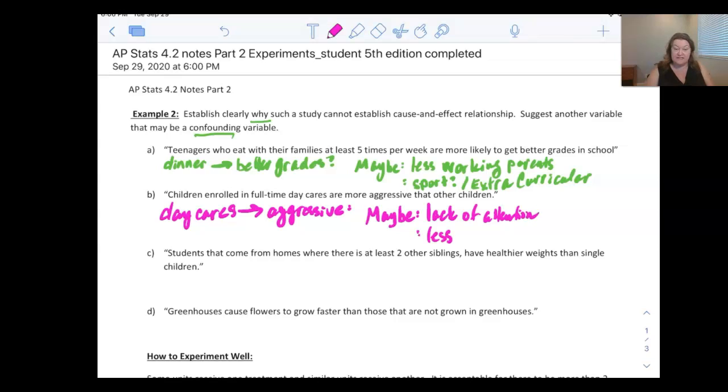It's not necessarily the daycare itself of them just being in daycare. Maybe they just have less personal space and they're more used to a quiet environment. Okay, noise, right? Maybe it's just the noise that's making them more aggressive. So it's hard to say that's directly due to childcare.